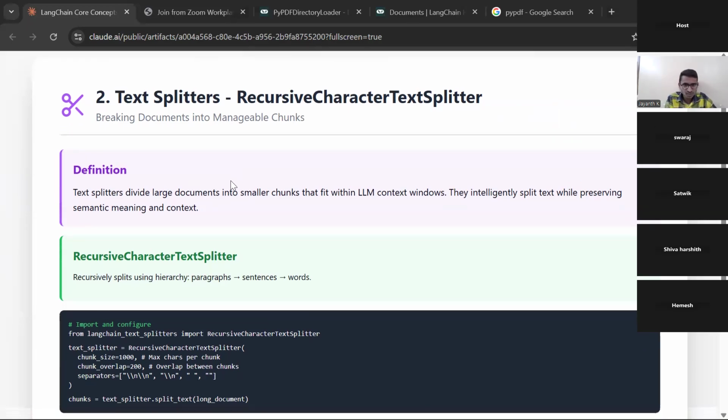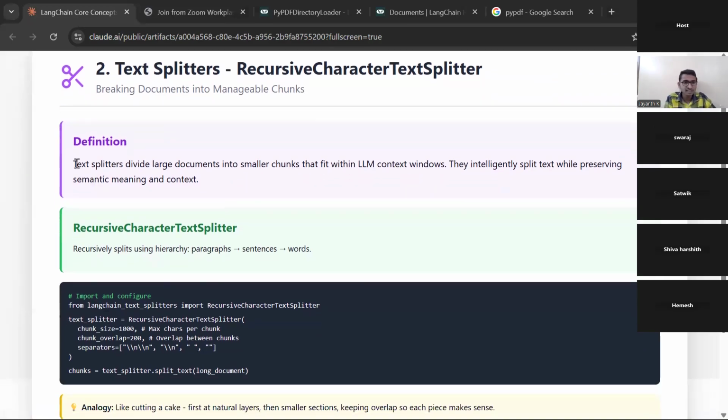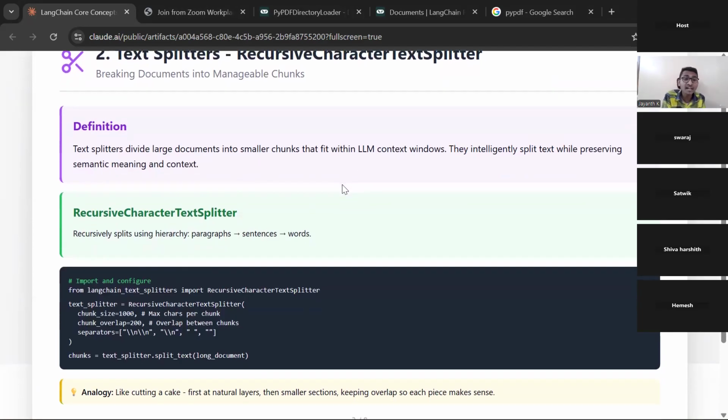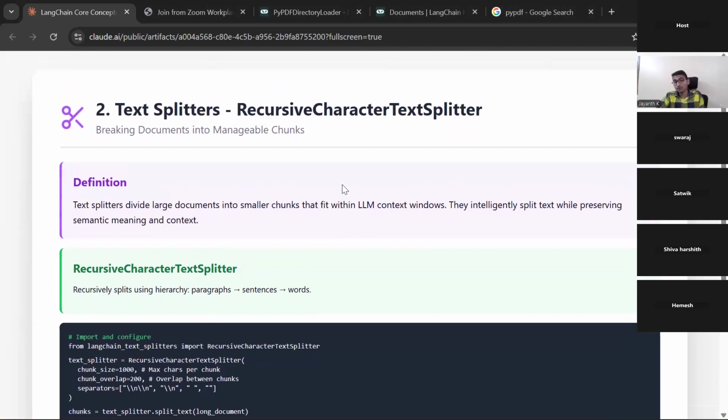Right? Now let me go to the definition. These text splitters divide large documents into smaller chunks that can fit within the LLM context window. They intelligently split text while preserving semantic meaning and context. The most important thing is how the LLM understands what is before this chunk and what is after this chunk, right?